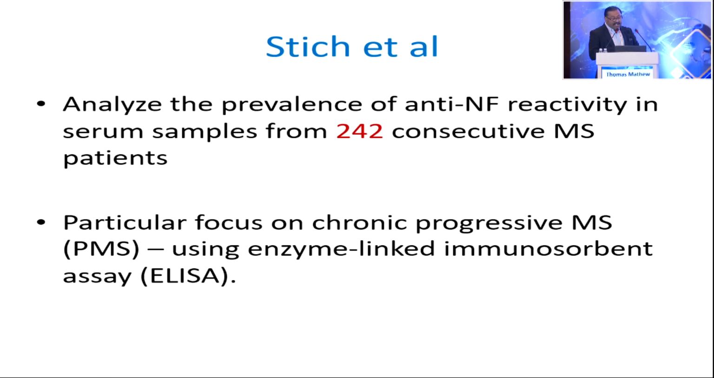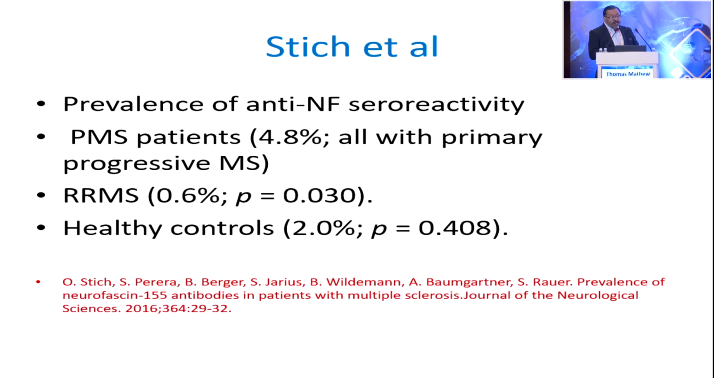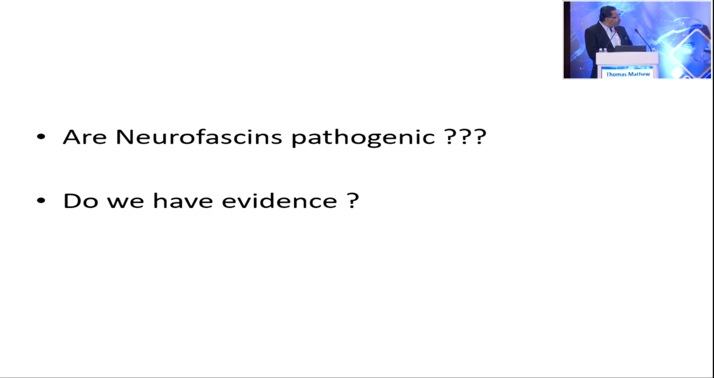So here they did a study, and they found that in around 242 consecutive MS patients, in progressive MS patients, around 4.8% had this antibody. RRMS at 0.6% and healthy controls at 2%. But unfortunately, I feel it is not the 155, it is 186 and 140, which people are not doing, and that's what's important. So are neurofascins pathogenic?